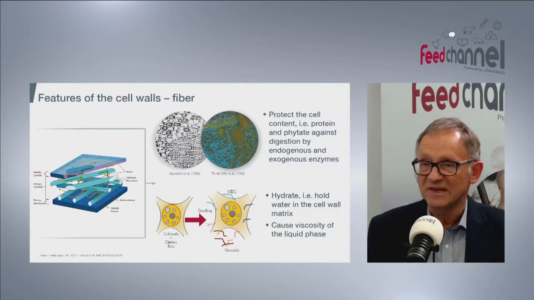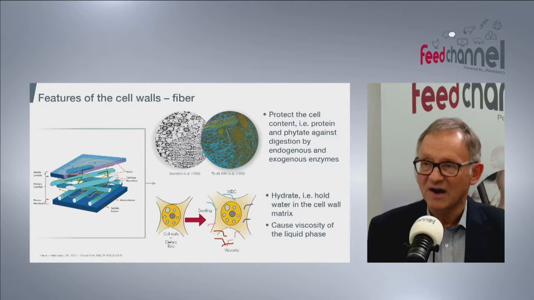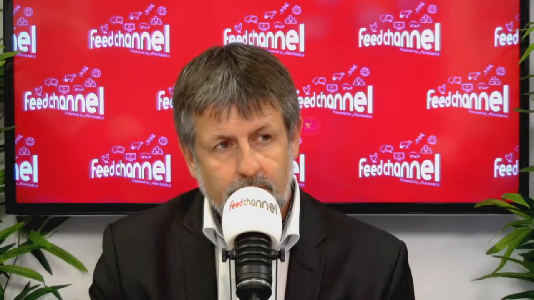For instance, the insoluble fiber fractions typically stay intact while passing the upper part of the gastrointestinal tract, thereby also protecting the nutrients present within the cell walls. That means they can encapsulate potential nutrients that could otherwise be digested by the intestinal enzymes.